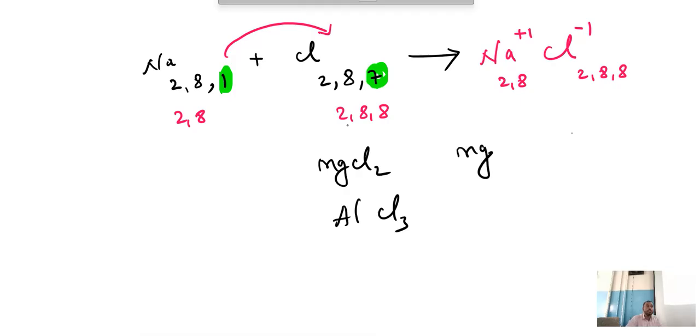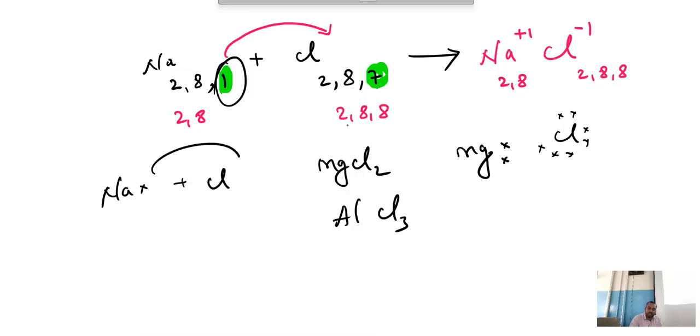So what happens in magnesium chloride? So Mg, here we have Cl, no? 1, 2, 3, 4, 5, 6, 7. So Mg actually in the outermost shell has 2 electrons. Sodium in the outermost shell has 1 electron. Can you see this? So what is it doing? It is transferring 1 electron to chlorine to become NaCl. Na plus and Cl minus.